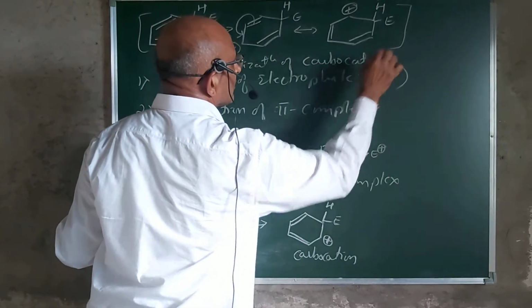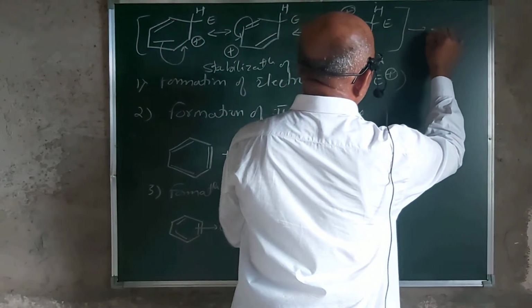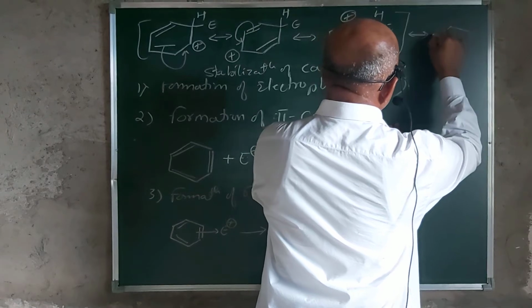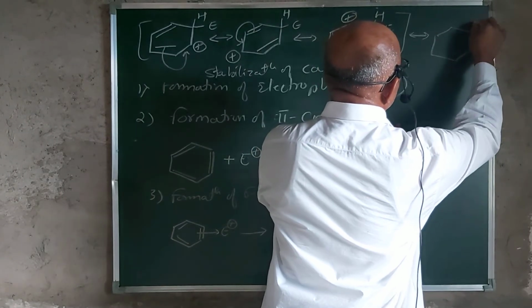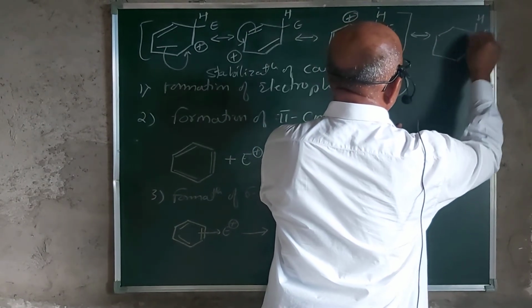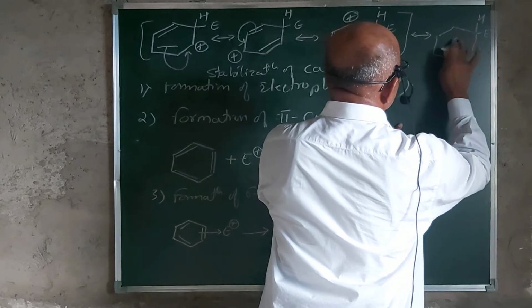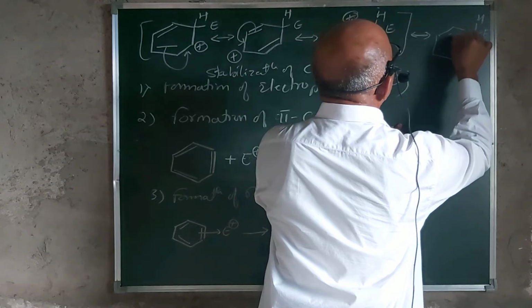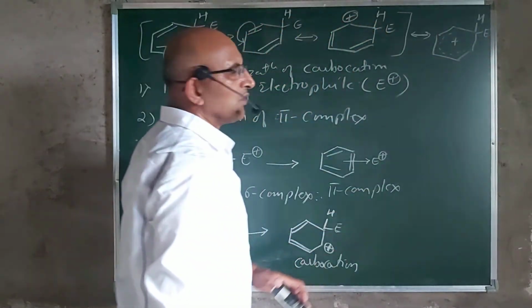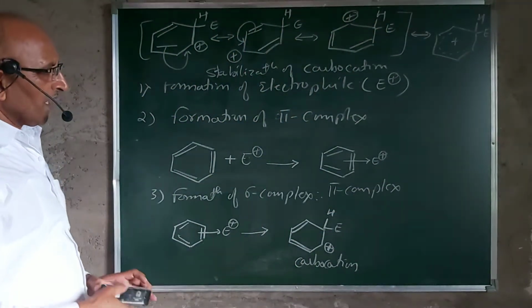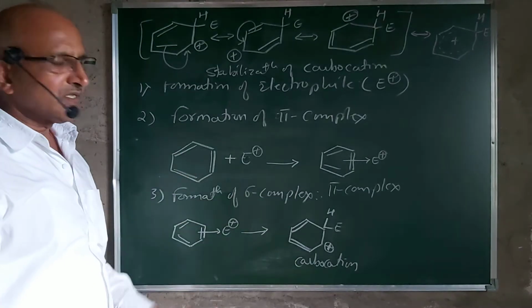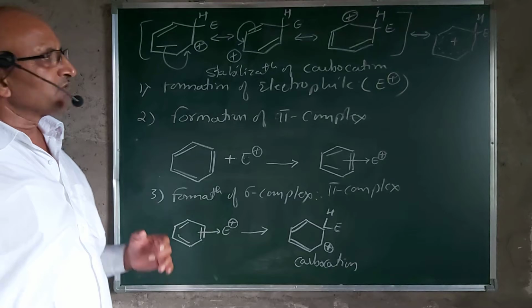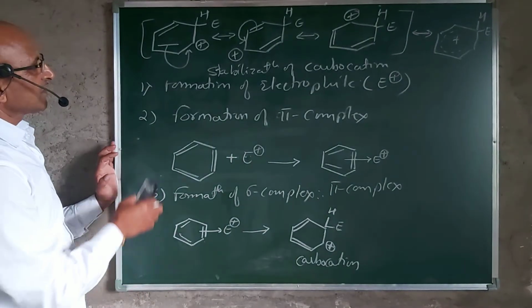Here we can draw the resonance hybrid structure, H, E, with the positive charge delocalizing in this space. Due to this stabilization of the carbocation, this reaction proceeds further in a very fast manner.